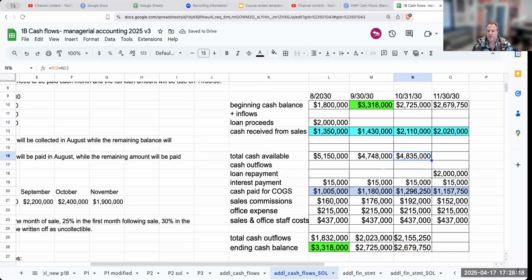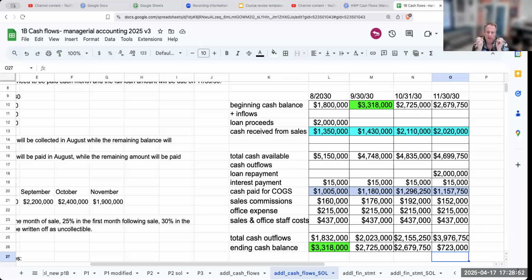And now we get into the fun stuff. My cash available is going to be 4,699,750. But my total cash outflows are going to be significantly different because I am repaying the loan. So if I come over here, I have 3,976,750. So my ending cash balance is going to be $723,000, right? So that is going to be the cash flow for this particular question.